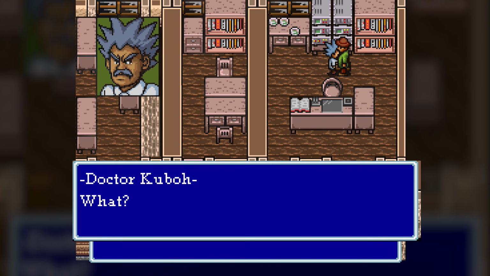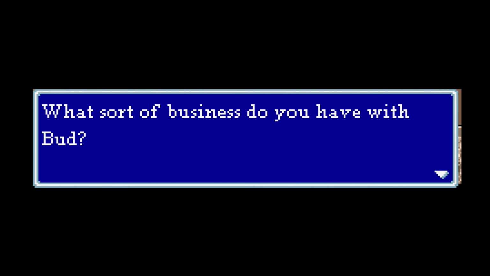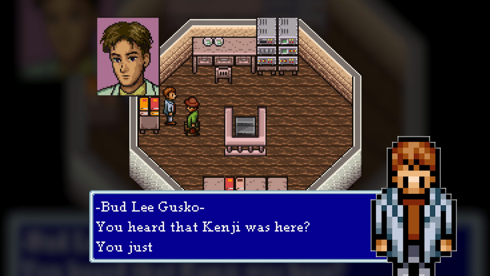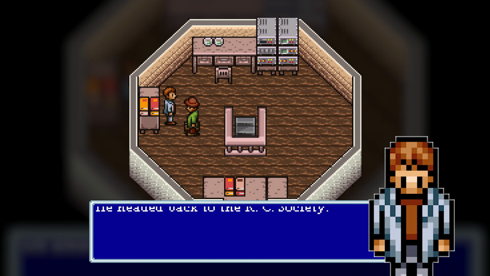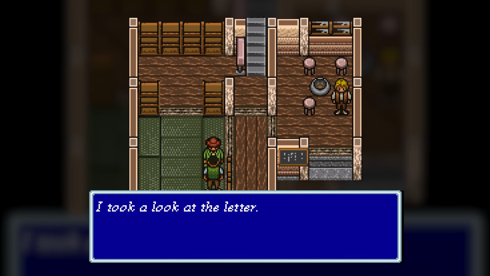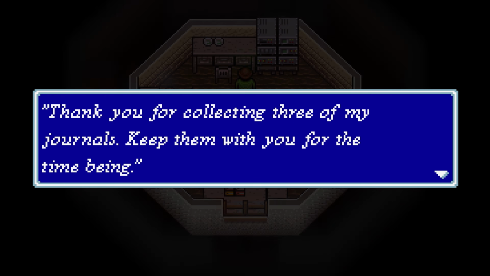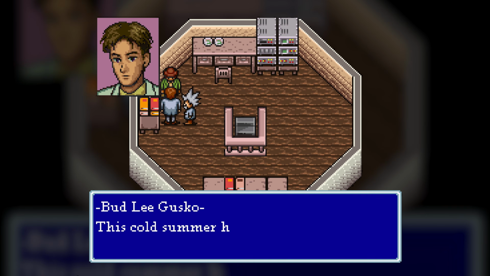After telling the professor that we want to meet Bud, he writes a letter of introduction for us to get past the security guard. We use it, only to learn from Bud that Kenji has just returned to the Agricultural Society. We go there, but too late, Kenji's gone again. He's left a letter for us though, thanking us for collecting his journals and asking us to assist Bud.